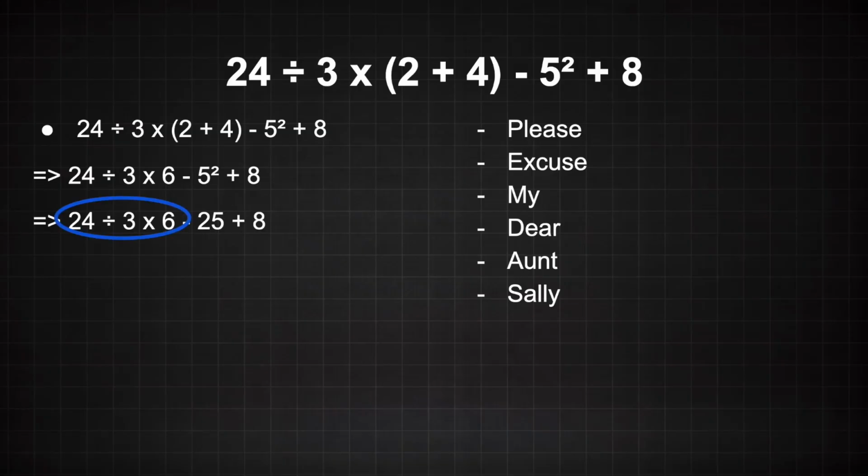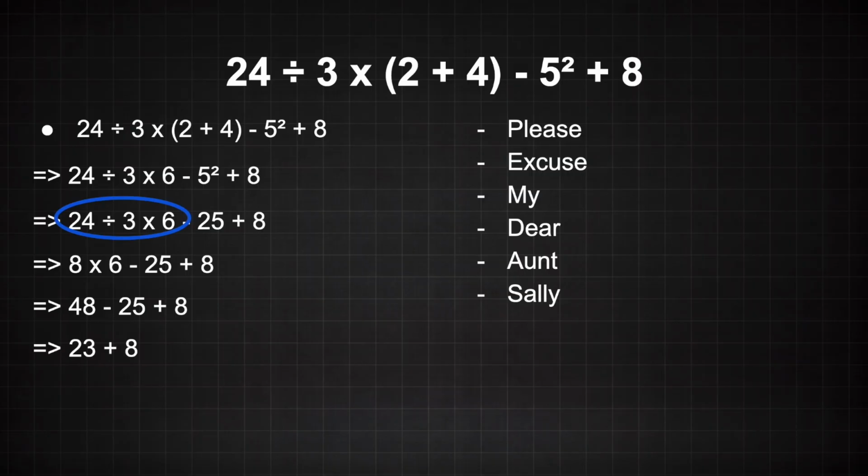Multiplication and division comes first. 24 divided by 3 is equal to 8. So we bring down 8 times 6 minus 25 and the plus 8. 8 times 6 is equal to 48. 48 minus 25 is equal to 23. And 23 plus 8 is equal to 31. And this is our final answer.